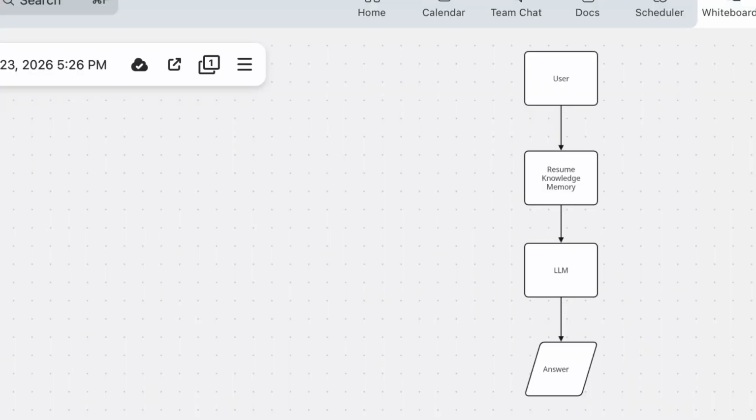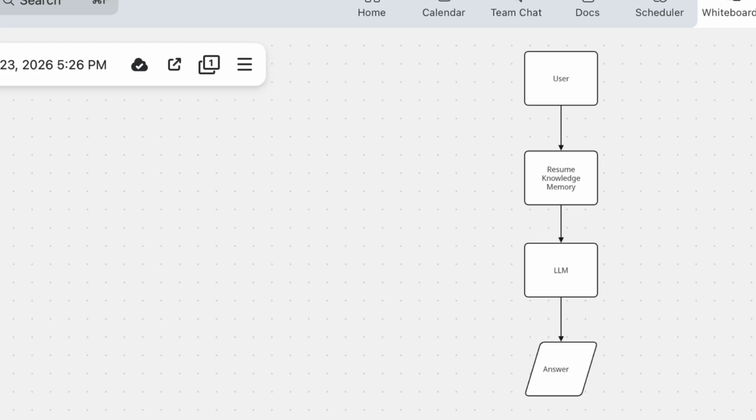Where does better context come from? To get better answers, we need better context. In my AI mentor, context comes from three places: resume, external knowledge, and previous conversation, which is memory in our case.